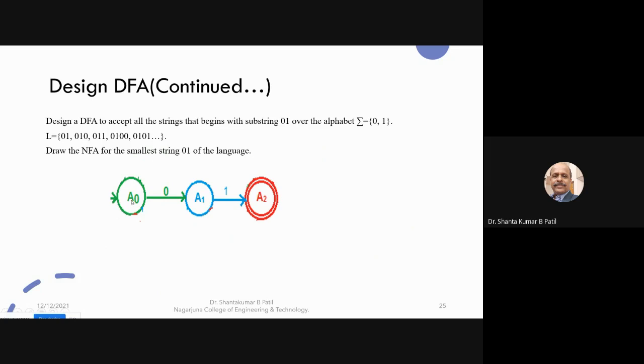From the state A0, I need to mark the second outgoing transition on the symbol 1. The condition is begins. The second outgoing transition from the initial state goes to the dead state, hence we need to introduce the dead state.